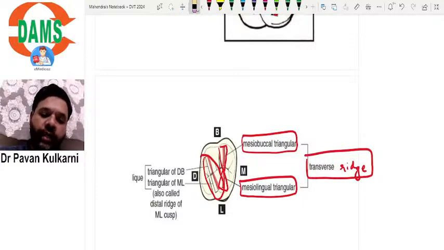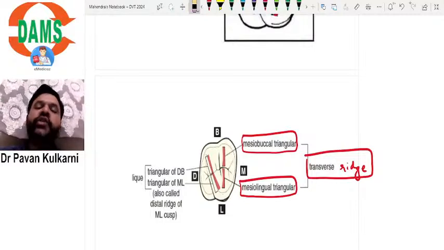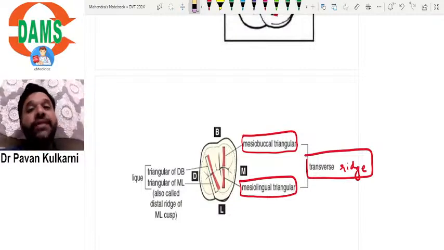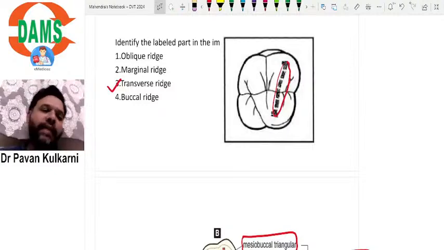So this is the difference between the transverse ridge and the oblique ridge. The oblique ridge connects the distobuccal triangular ridge with the mesiolingual triangular ridge. So the image shown here is classically a transverse ridge.